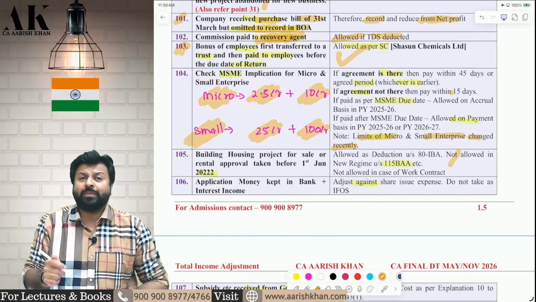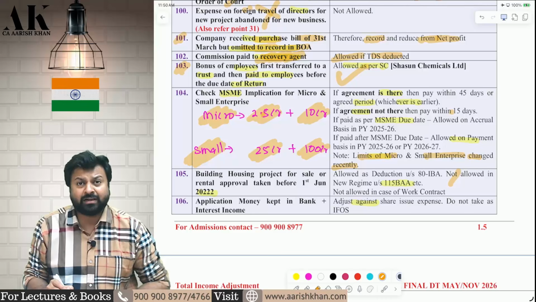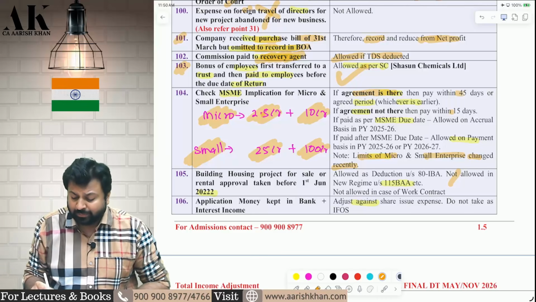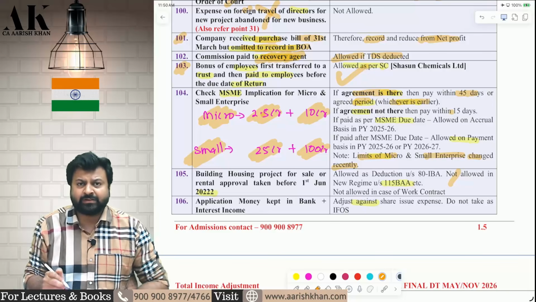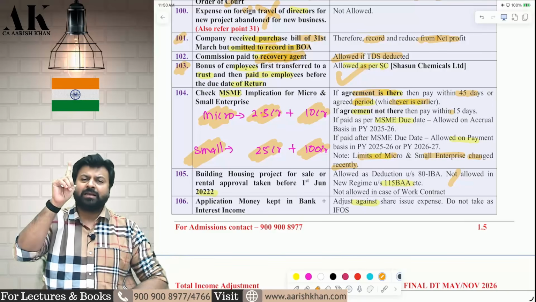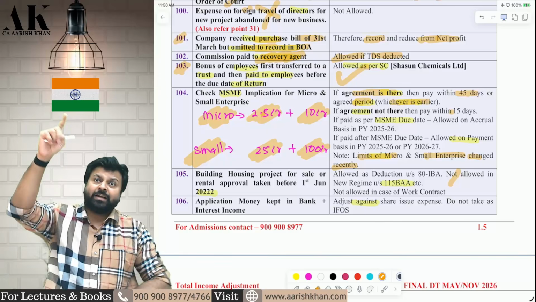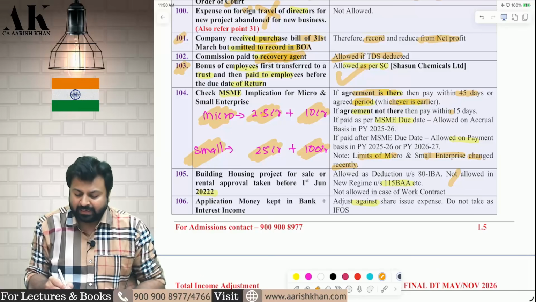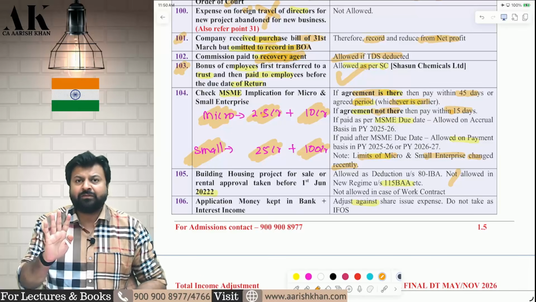Now, by when should we make a payment? Let's see the time limit under the MSME Act. If there is an agreement between both parties, buyer and seller, then you should make the payment within 45 days or the agreed period, whichever is earlier. If the agreed period is 40 days, then make the payment in 40 days. If the agreed period is 70 days, then make the payment in 45 days maximum. That is the time limit given under MSME. Second, if there is no agreement, then make the payment within 15 days maximum.